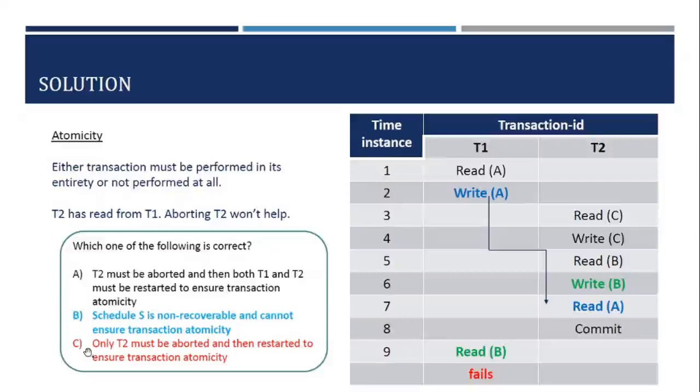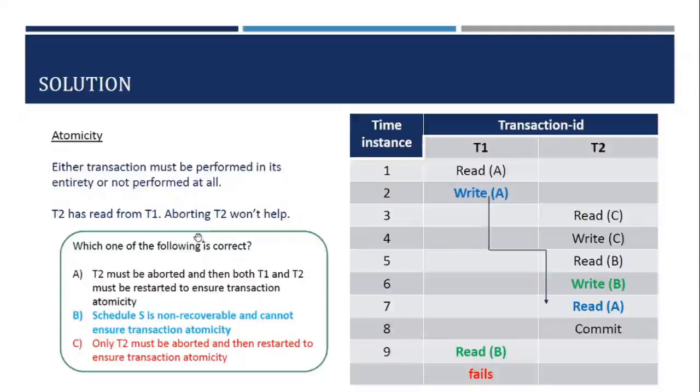Now coming to statement C, if we abort T2, what happens? T1 fails. Now if we abort T2, we have two transactions to be performed again, T1 as well as T2. Starting T2 alone, it will read a value that is not coming from T1, and it will yield a very different result.